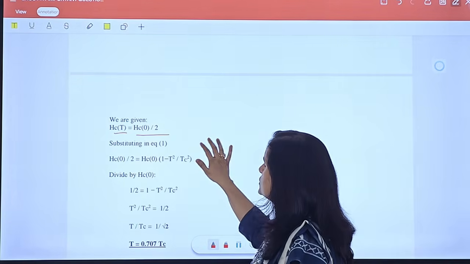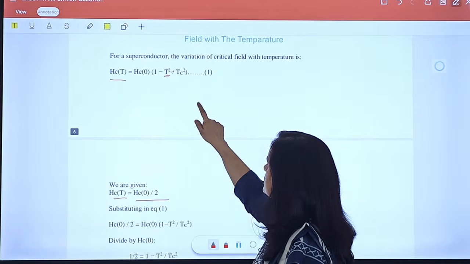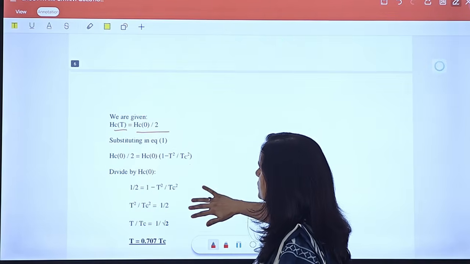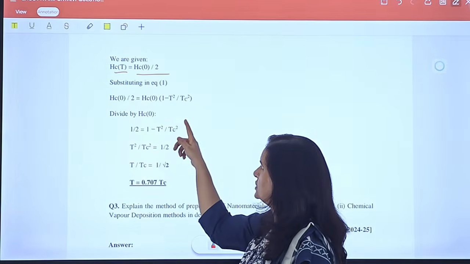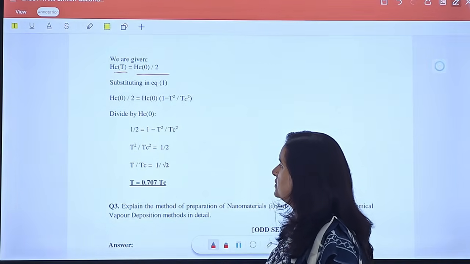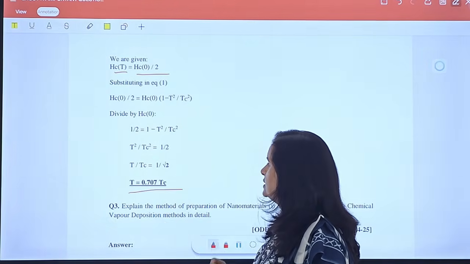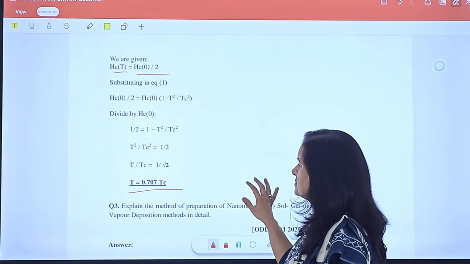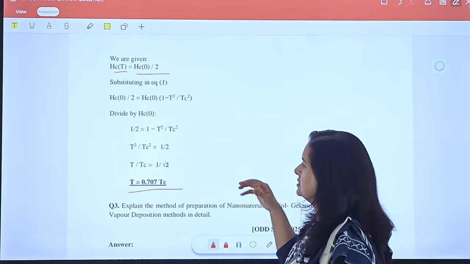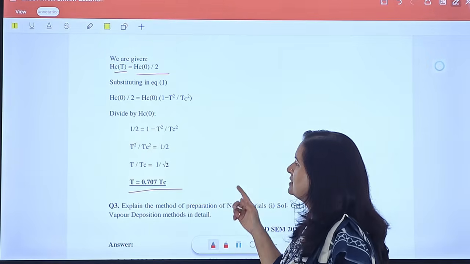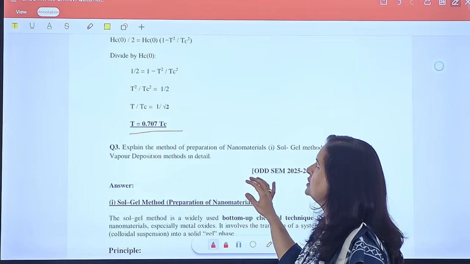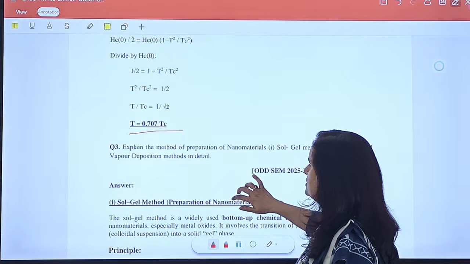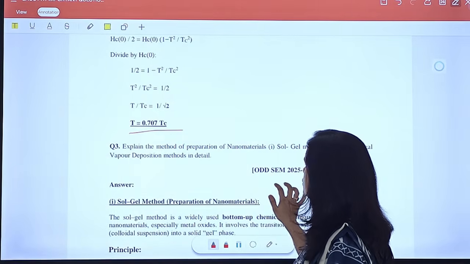When we substitute this value in equation 1, we get this derivation and find the temperature of the superconductor at which the critical field is half of its value at 0 Kelvin.